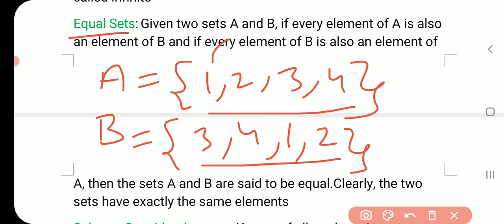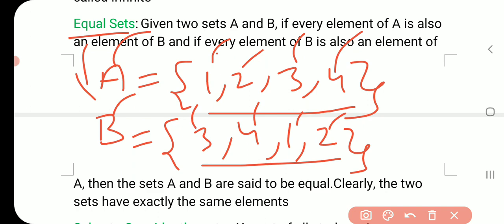If set A contains 1, then set B should contain 1. If A contains 2, then B should contain 2. If A contains 3, then B should also contain 3. If A contains 4, then B should also contain 4. So each element of both sets should be equal, and the number of elements should be equal, then they are known as equal sets.